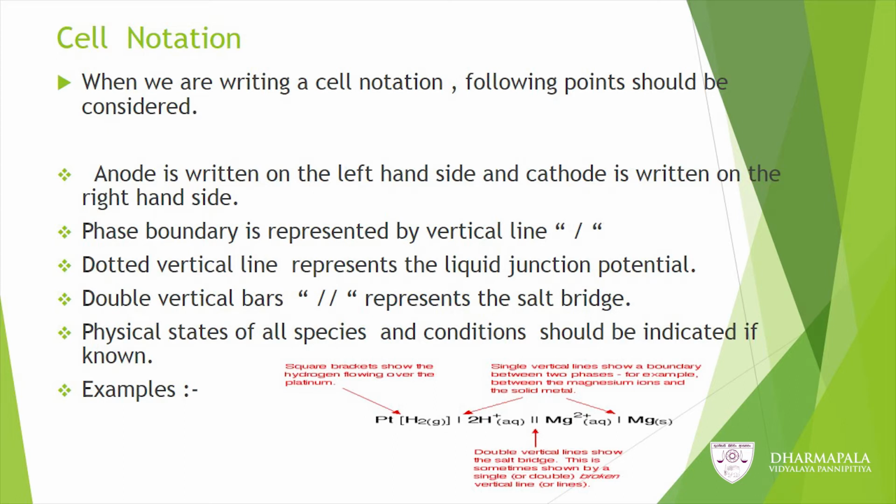Then on the right hand side, Mg2+ | Mg (s), that is the cathode. So, on the left hand side you can see the anode, and on the right hand side you can see the cathode. The cathode is reducing. At the anode you can see the oxidation reaction takes place.